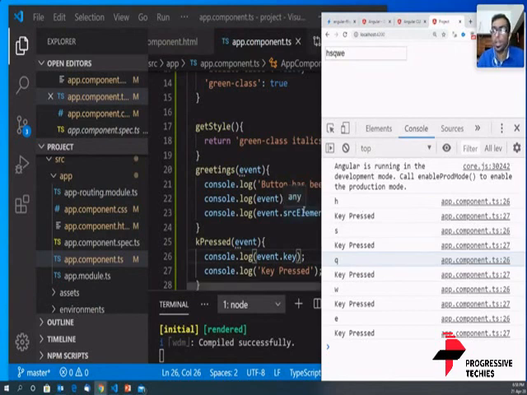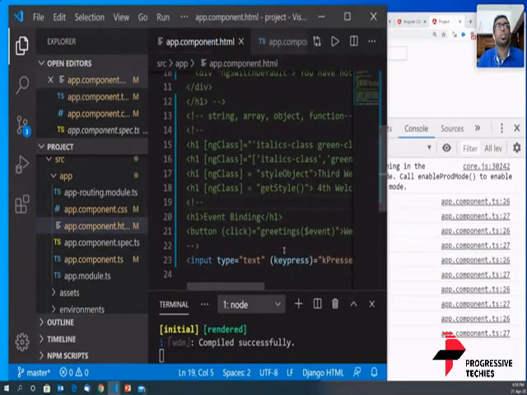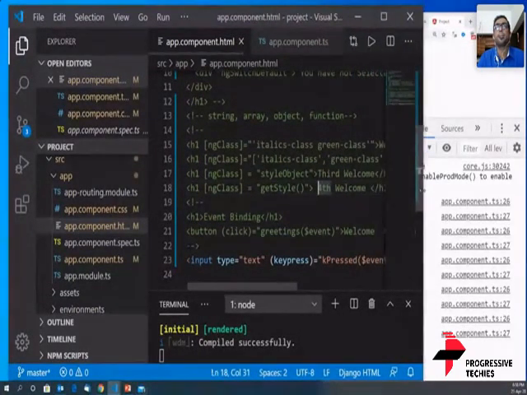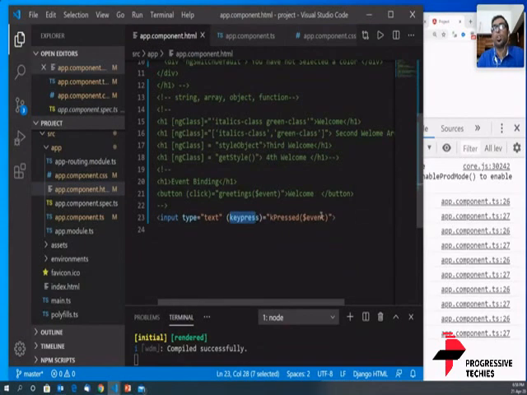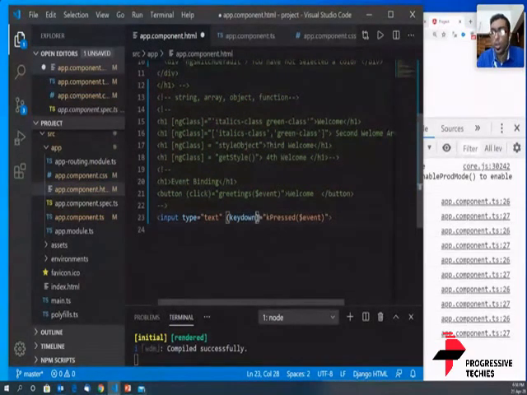So Sharath has asked if I can... sorry, Nitin has asked if I can show him the HTML file. Yes, I would be more than happy to show it. This is the HTML file. It simply is an input of type text and key press. You're calling a function. Now, similar to key press, there is key up and key down. So I would leave it to all of you to try out.